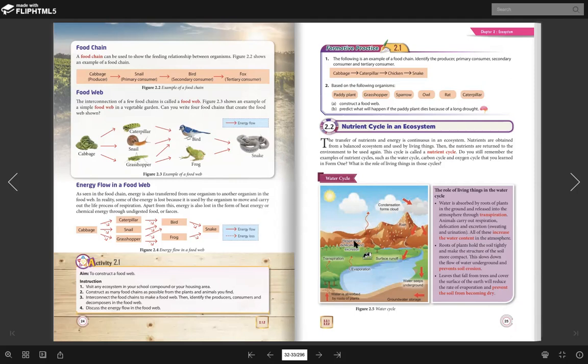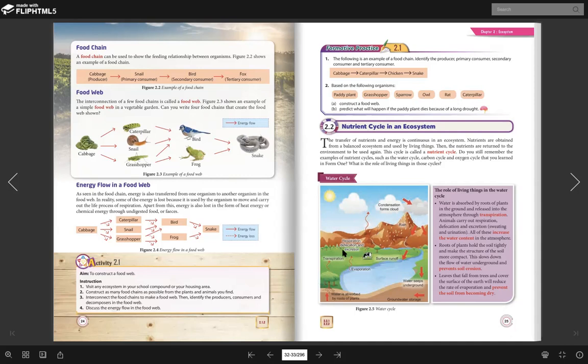Sebab kita tahu respiration is a process to generate energy. So glucose plus oxygen will produce energy, carbon dioxide and water, and that water will go to the atmosphere. For defecation also. And the last one, excretion, for example, when the cow sweats, and the sweat will evaporate into water.